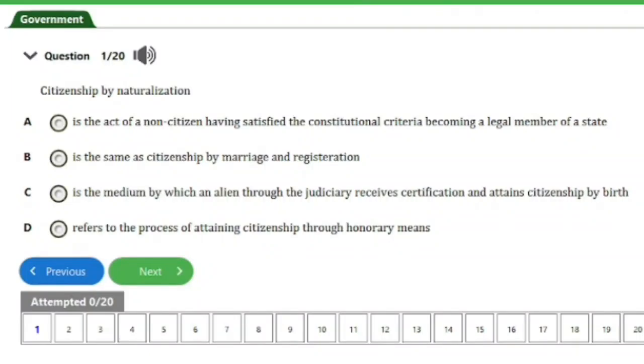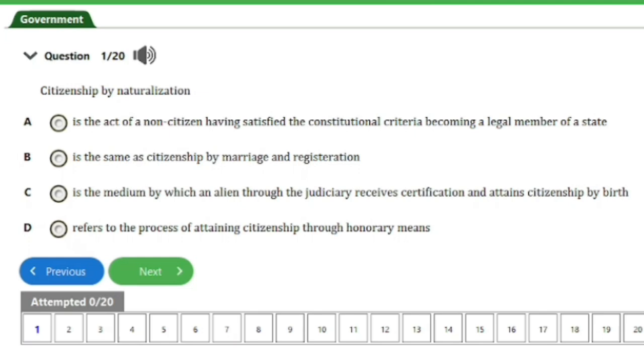In today's video on our JAMB Government Exam Revision Series, we have here these 20 JAMB repeated questions to answer on the topic citizenship. So in short, stay till the end of this video as this is a very important one. We'll go ahead and start with the first question here.